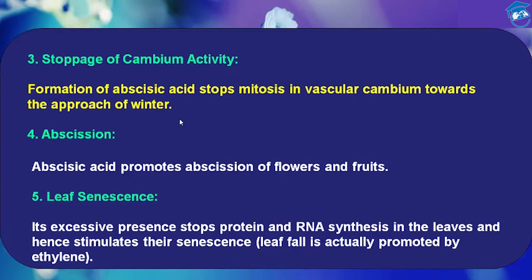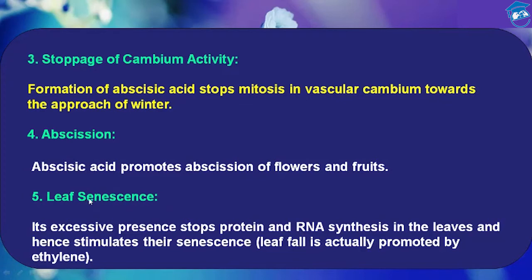That's the way it causes abscission. Abscisic acid promotes abscission of flower and fruit. Abscisic acid means abscission, so of course it promotes abscission of flower and fruit. Then comes leaf senescence.